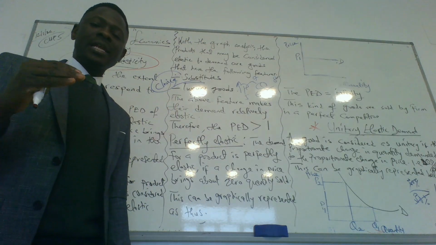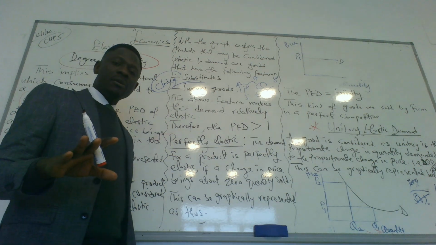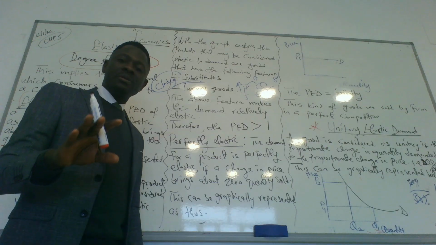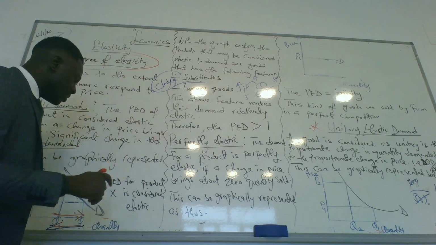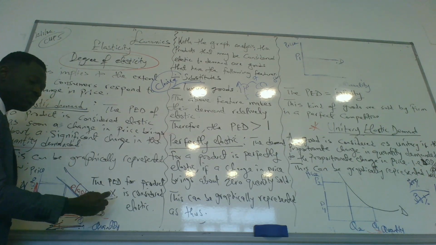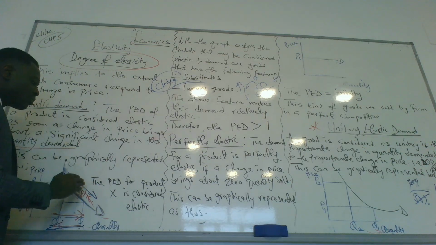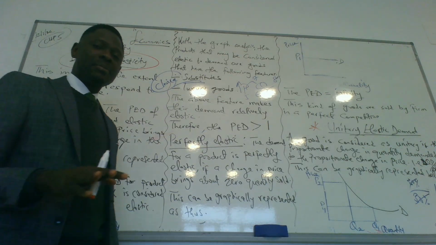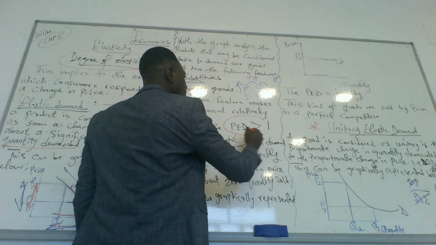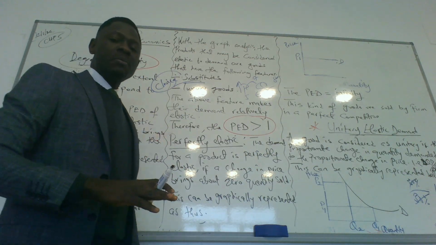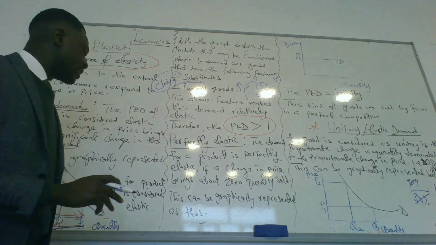And how do we know an elastic PED? We get to know through the graph. Remember the demand graph, the demand curve is a downward slope. The demand curve is what? Downward slope, which simply means a change in price will bring about a significant change in the quantity demanded. So this is what we call elastic, and most of the time our PED will be greater than 1. So if our PED is greater than 1, it simply means it's relatively elastic. So we call it relative elastic demand because the PED is greater than 1.